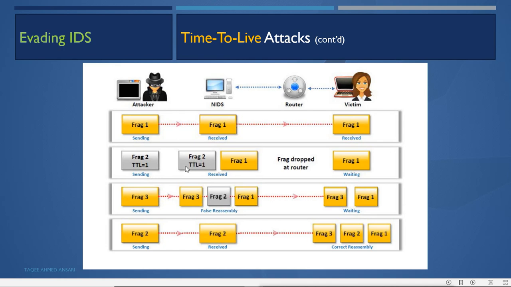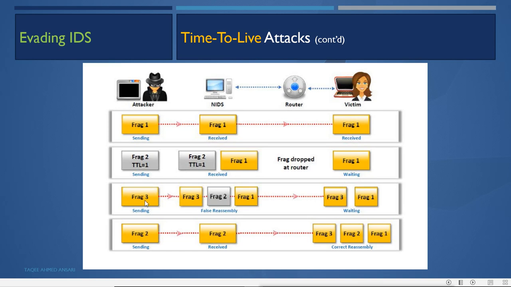Now the second fragment the attacker sends is the false payload, and it will reduce the TTL value to reach only the IDS. So this fragment 2 will only reach the IDS. Now the IDS is getting more packets than the victim. This fragment 2, the false payload, will not reach the victim machine. It will be dropped by the router because the time to live value is 0. Now the IDS has fragments 1 and 2.